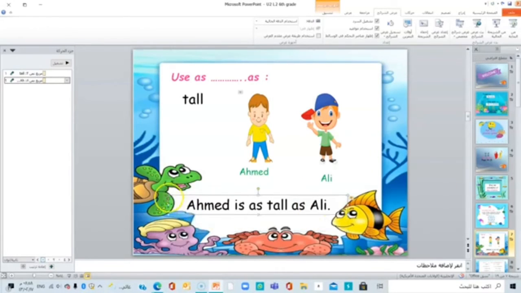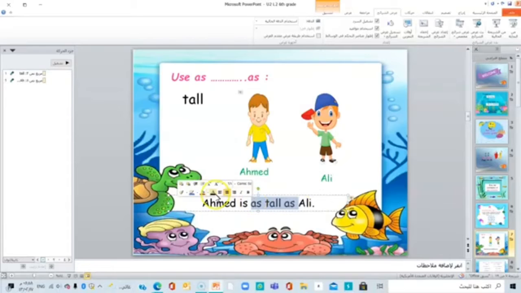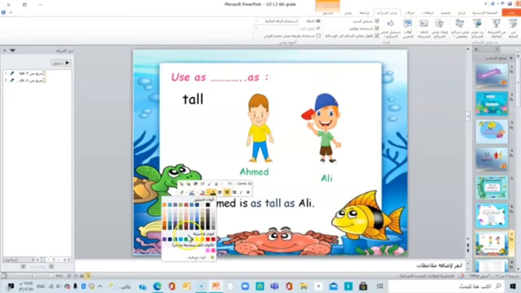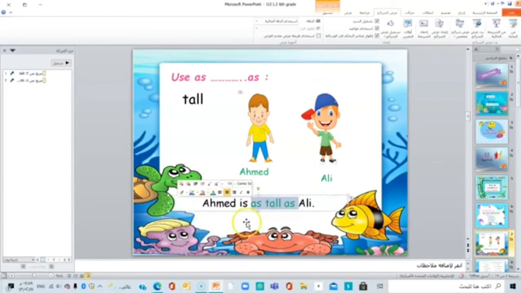Again, if you want to compare between two things and these two things are equal, you should use as plus the adjective plus as. For example, Ahmed is as tall as Ali. Rudin is as short as Ru'a. Salim is as young as Ali. Okay?